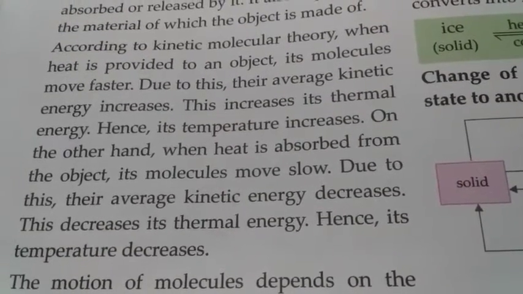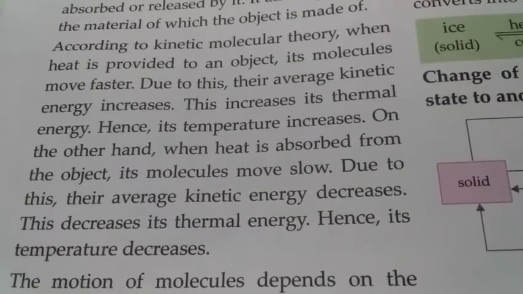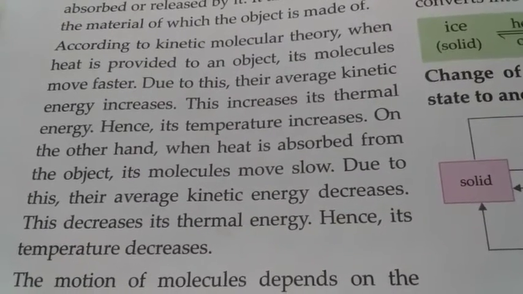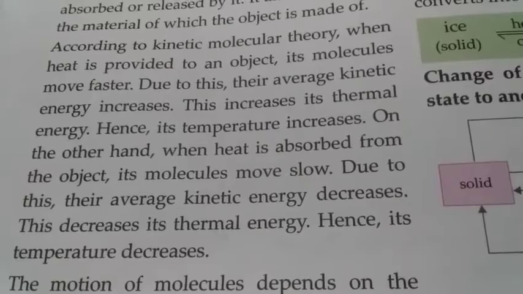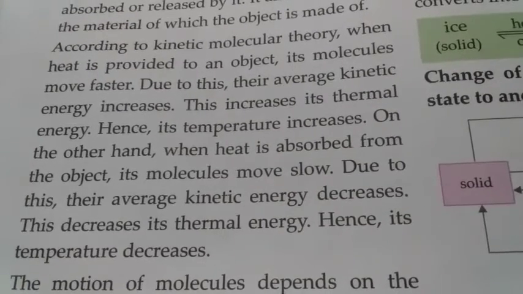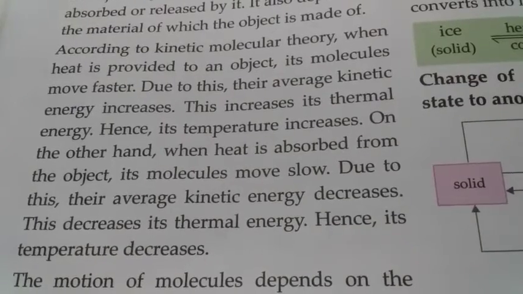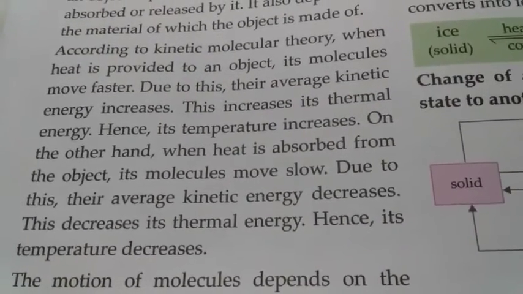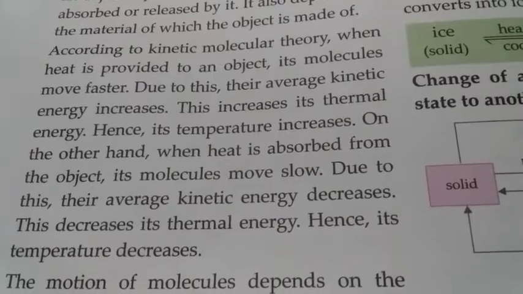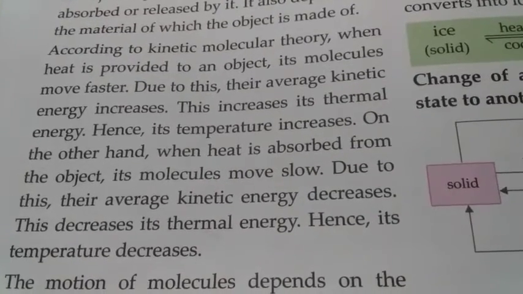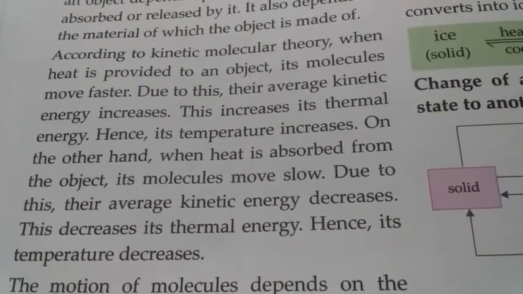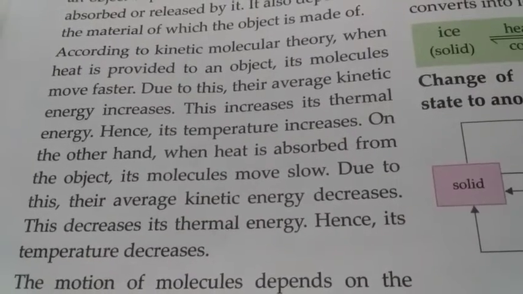So this all depends upon the motion of molecules. When heat is provided, the movement of the molecules increases, so the kinetic energy increases, the thermal energy increases, and the temperature increases. And when heat is absorbed from the object, or when the object is cooled down, its molecules start moving slowly.